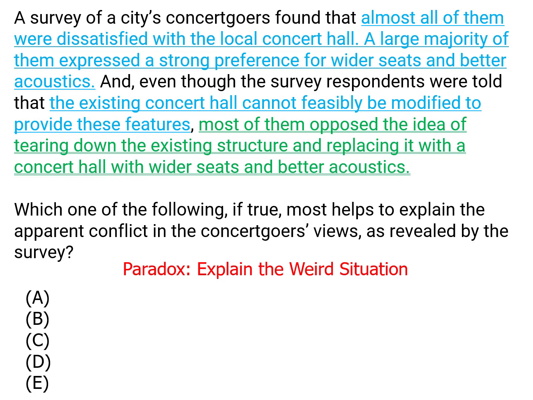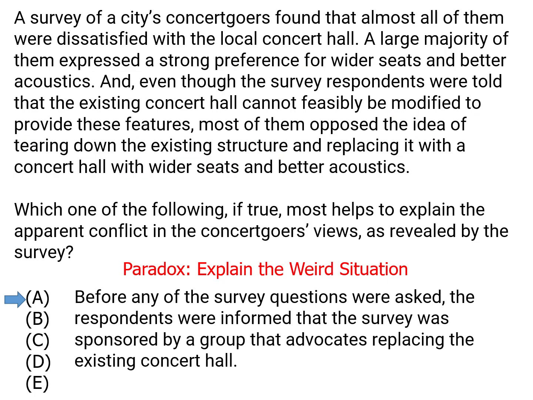So answer choice A. This answer establishes that the people who ran the survey are in favor of replacing the existing concert hall, and the people who were answering the survey knew this. Just finding out that they were aware of some bias isn't really enough to tell us how they would react to that bias. Sure, it's possible that they told the people in the survey what they wanted to hear. It's possible that they knew what they wanted to hear and decided, well, I'm not going to say that. We don't know what type of people we're dealing with. We don't know what their response to this bias would be, so this won't help explain away the discrepancy.